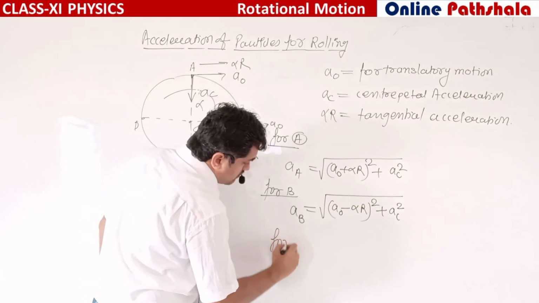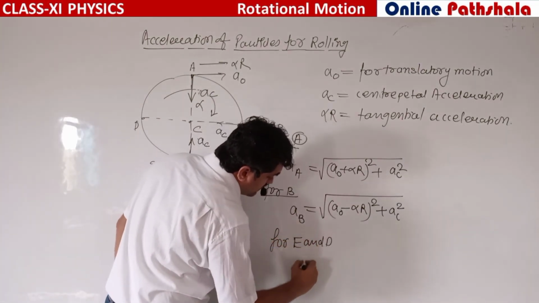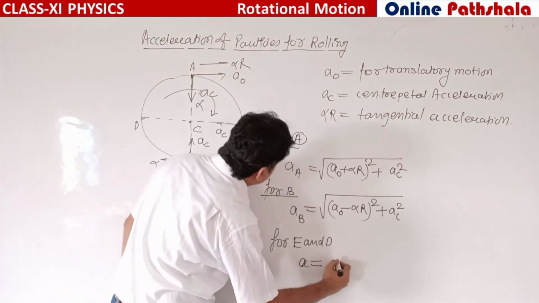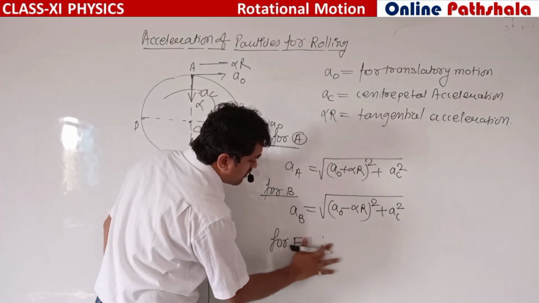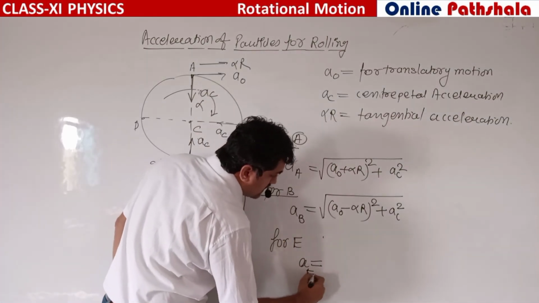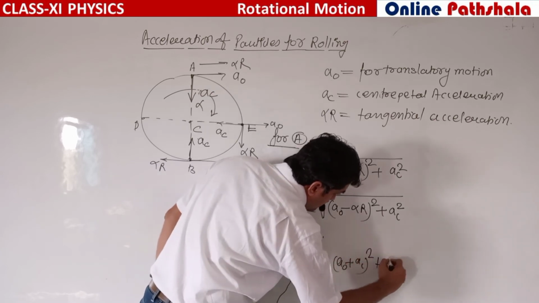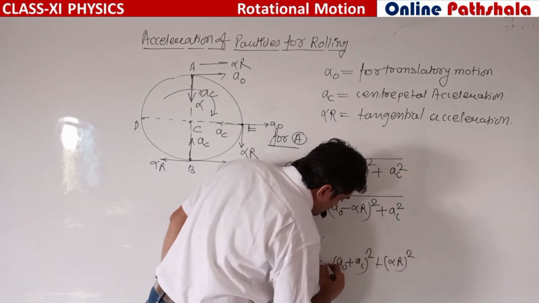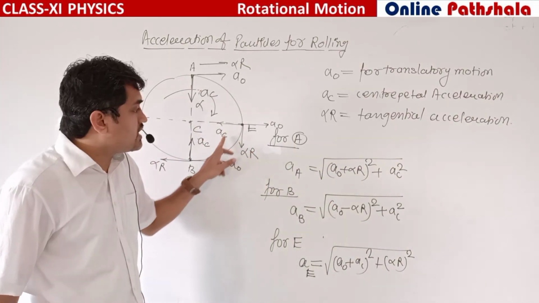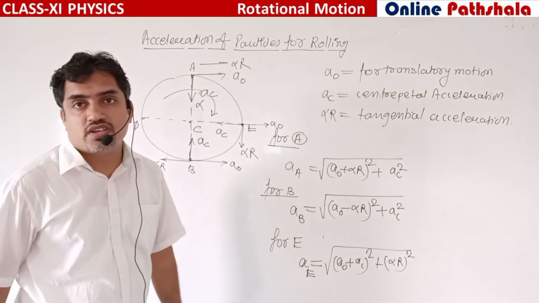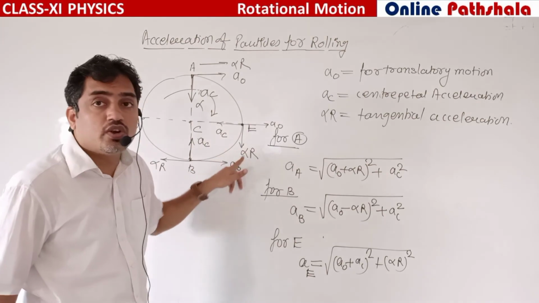So right now I am talking about E, acceleration of E is equal to the square root of (A naught plus AC) whole square plus (alpha r) whole square. In this case, translatory acceleration and centripetal acceleration will be in opposite direction, and tangential acceleration alpha r will be perpendicular to both of these.